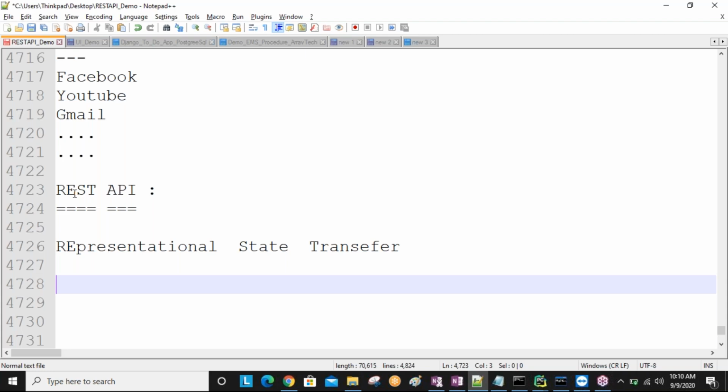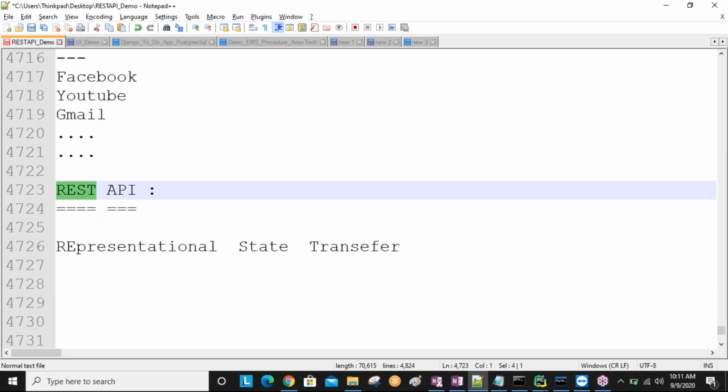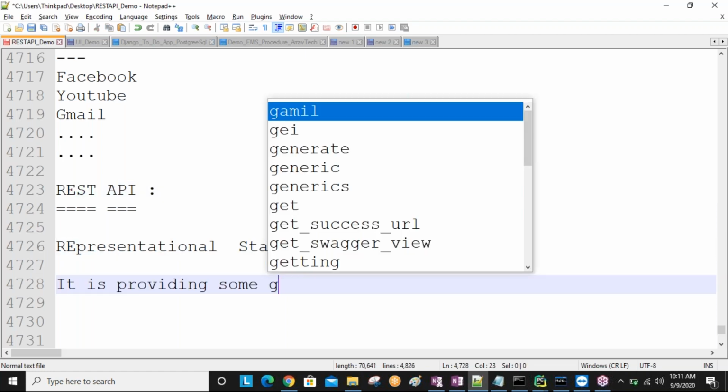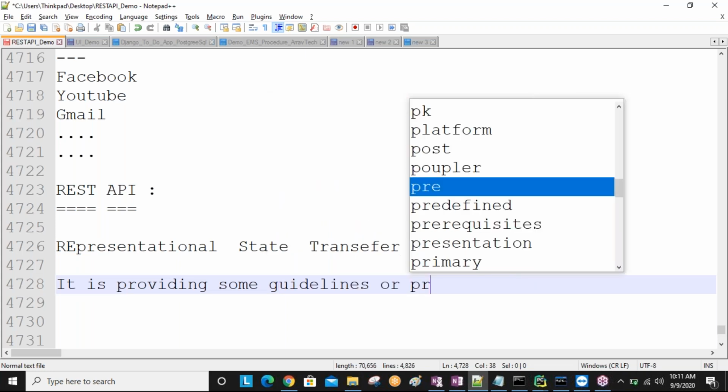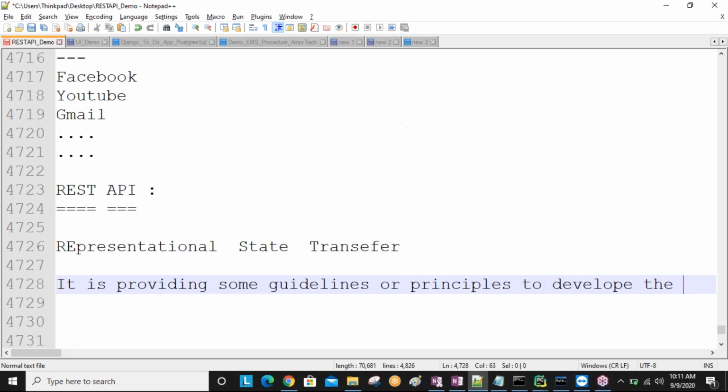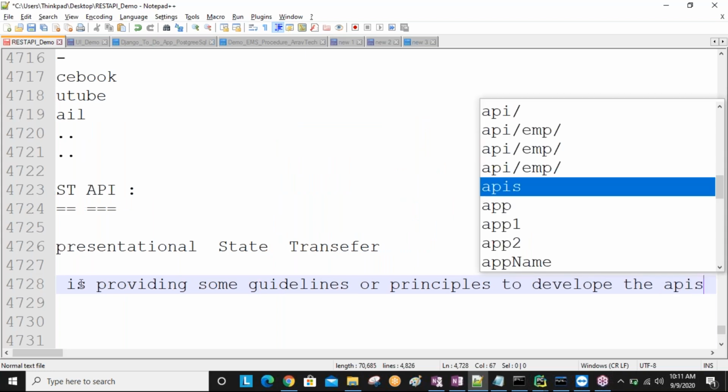Okay, so it is providing some guidelines or principles to develop the APIs. Understand this one? So it is providing some guidelines or principles to develop the APIs.